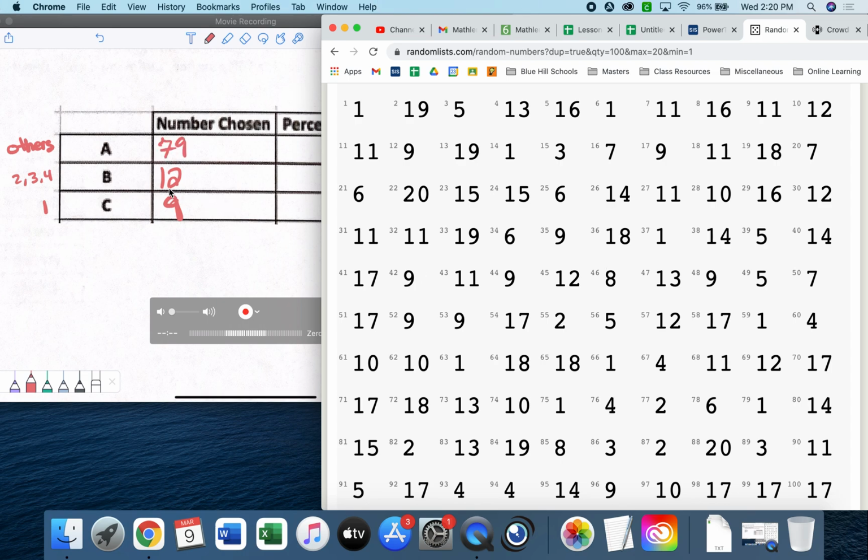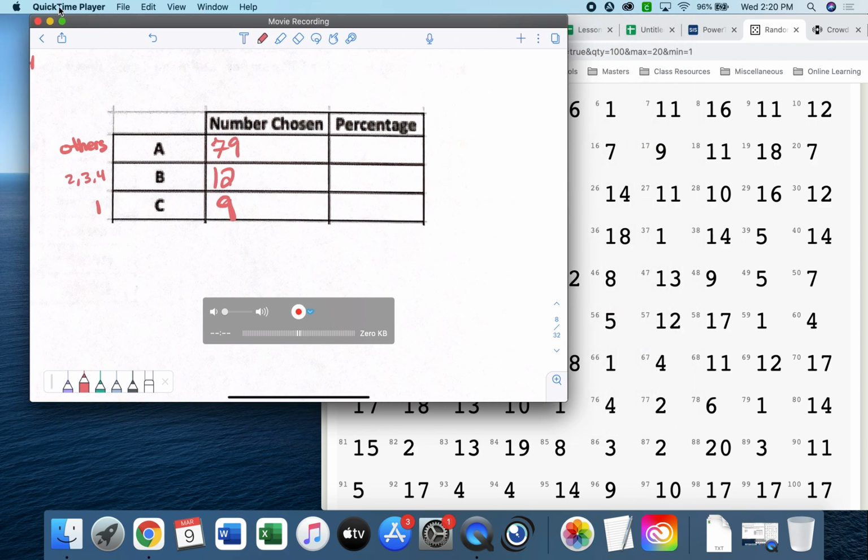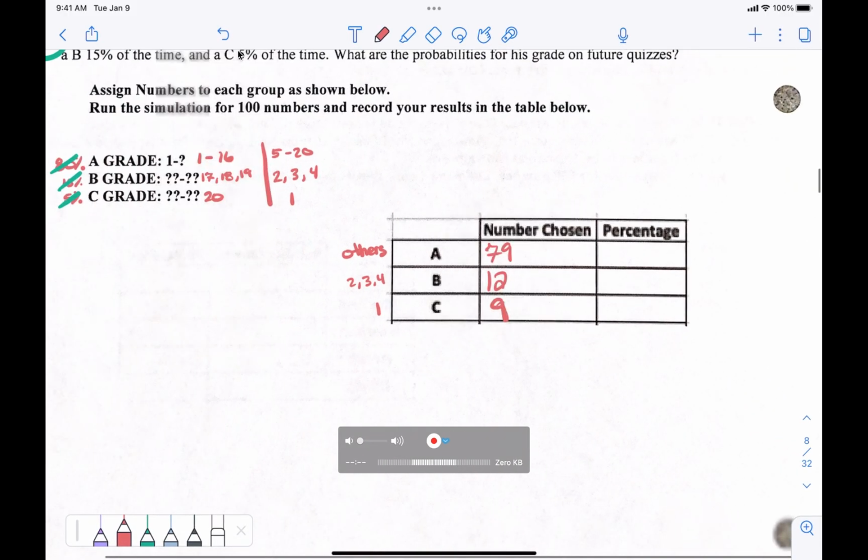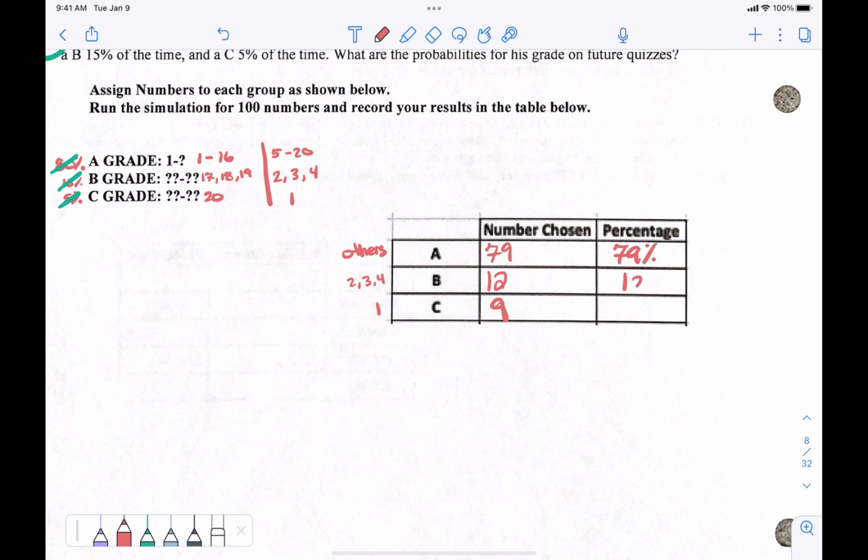Okay, those are our percentages. That's pretty good. That's not too bad. So 79% versus 12% versus 9%. Those are called the what again? Experimental. If I put my theoretical right next to it, this should be 80% and 15% and 5%. Pretty close, okay? But that just goes to show you your simulation might not be exactly the same as what your theoretical should be, right? That's just the way that it works. But these 3 categories, we can't just weigh them evenly. That's why we do the random numbers, right?